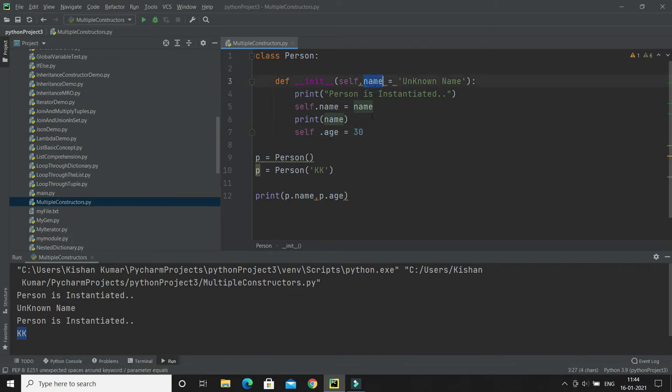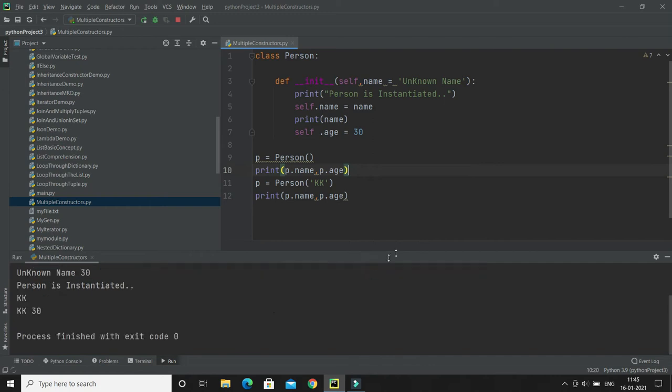Name: at object creation time, if a name is passed, then that name has to be assigned. If name is not coming, then the unknown value is to be assigned. But for age I want 30 to be fixed, right? So that is also possible. So here I am going to print the values for both the objects. You can check out what gets printed.